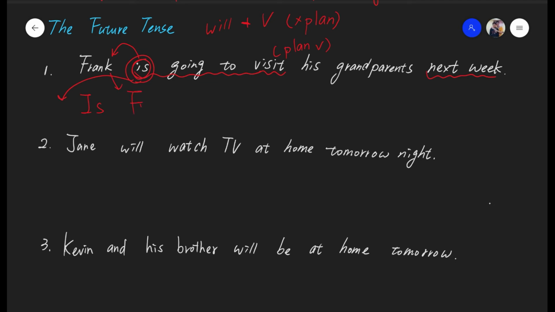So is who? The person, Frank. Copy the rest. Going to visit his grandparents. Okay, and time marker next week. So this will be the answer. Is Frank going to visit his grandparents next week?